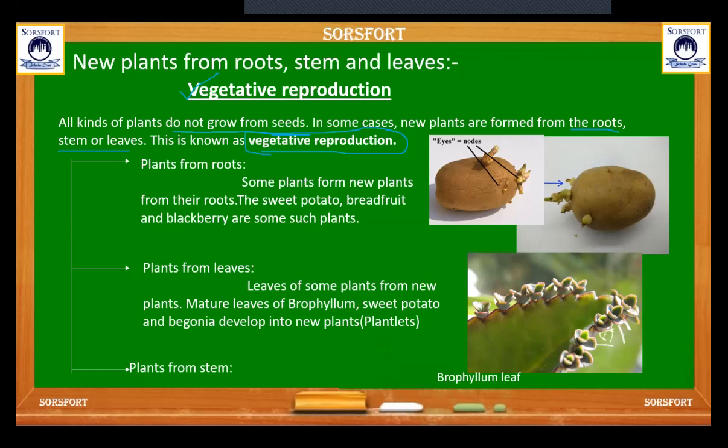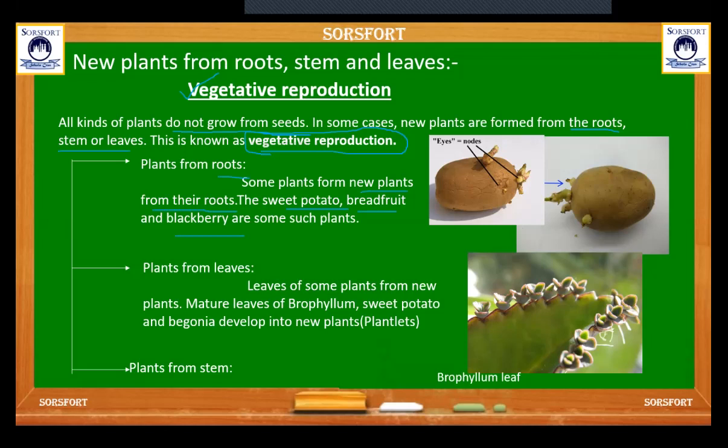Plants from the roots, plants from the leaves, and plants from the stem. Some plants form new plants from their roots. Sweet potato, breadfruit, and blackberry are some examples of such plants that grow from their roots.